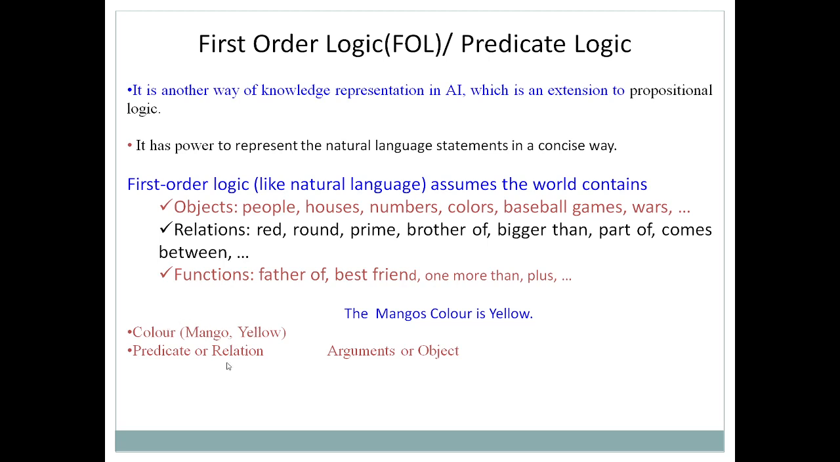So you need to understand the representation, and always read it like this: mango's color is yellow. So color is a predicate, or you can say relation, whereas mango and yellow are considered as arguments or objects.